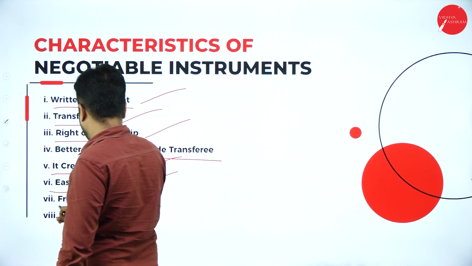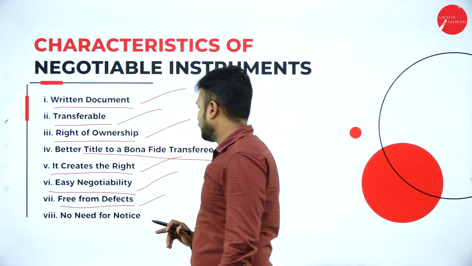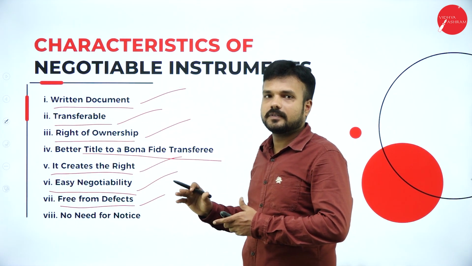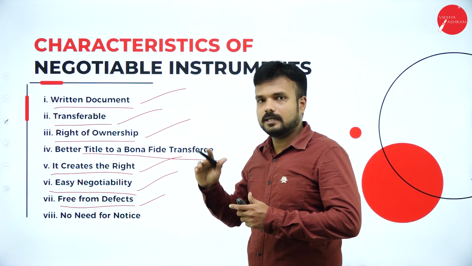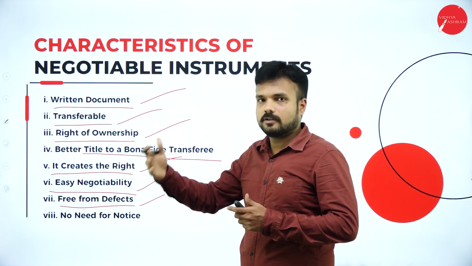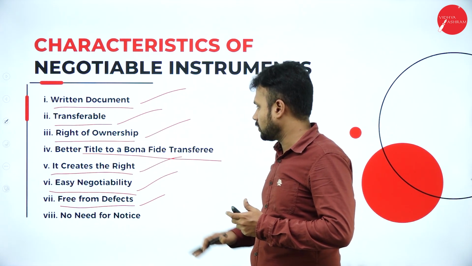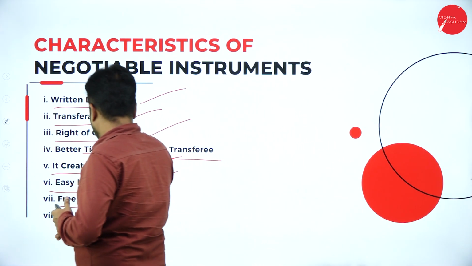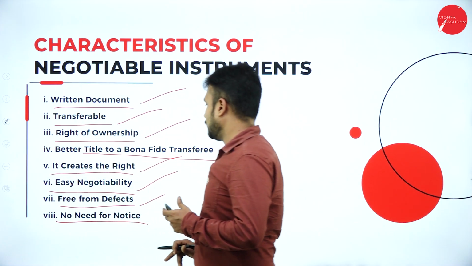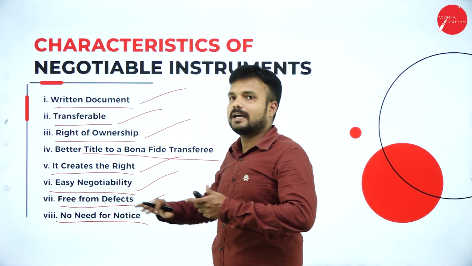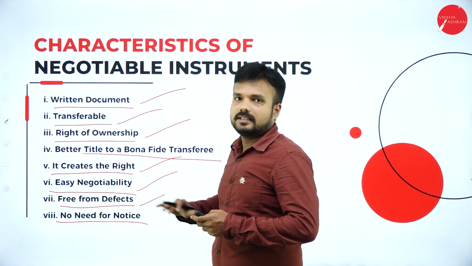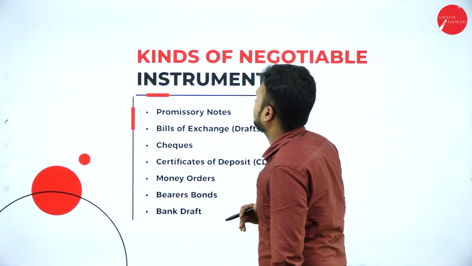It is free from defects. The ownership title does not have any kind of defect. Once someone issues a check, bill of exchange, or promissory note, it is equivalent to cash. There are no other questions. No need to worry, and no need for notice. The transferee need not be notified regarding the terms and conditions of the negotiable instrument.